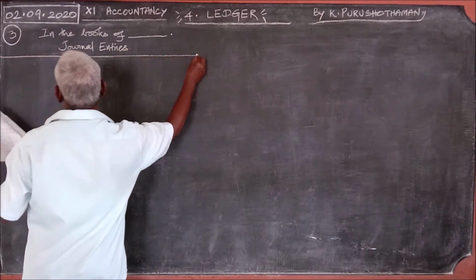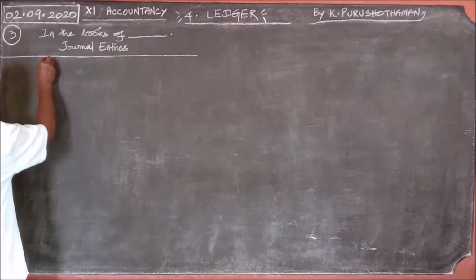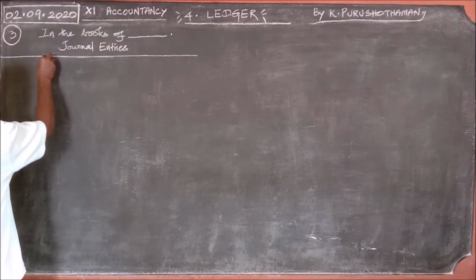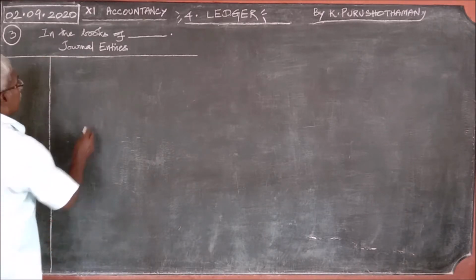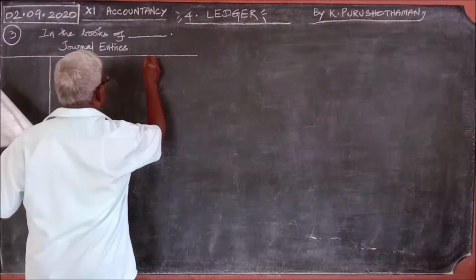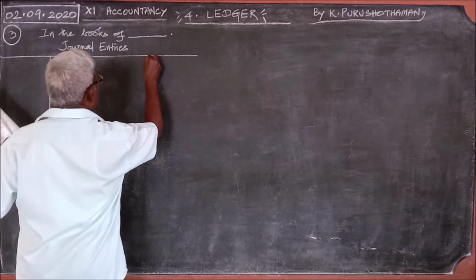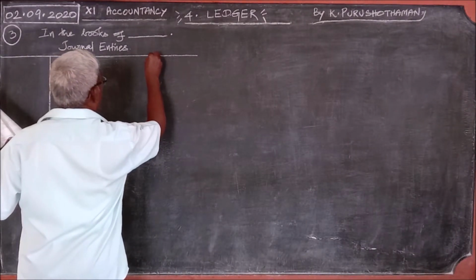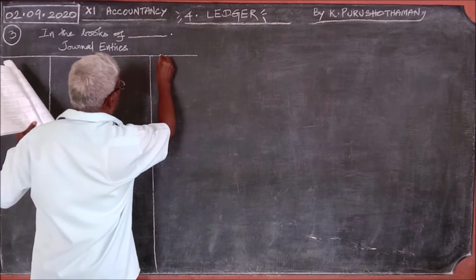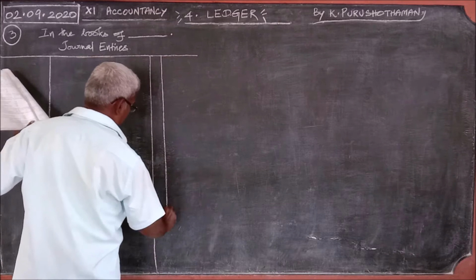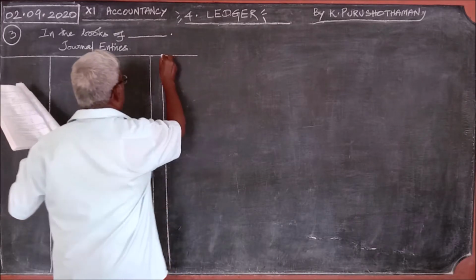Journal entries, we should draw the format for the journal. Journal format.